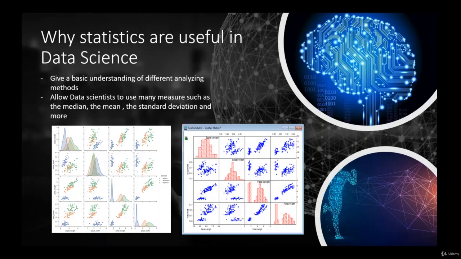Once again, if I want to find out the median of something, or the mean or the average of something, that's all coming from statistics, and it is very much used in data science. What you see here are just some graphs of analyses that have been made. You will be able to perform those types of analysis. Those are simply results of analyses that have been made. I don't know what those analyses are, but those are just the results. So the results look something like this.